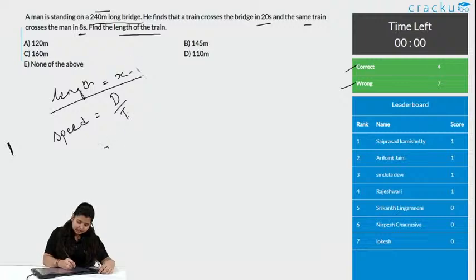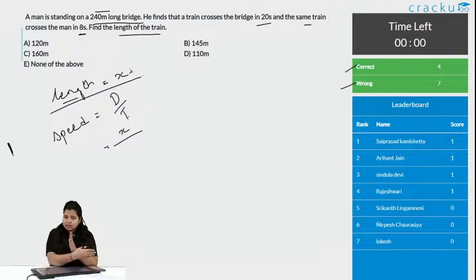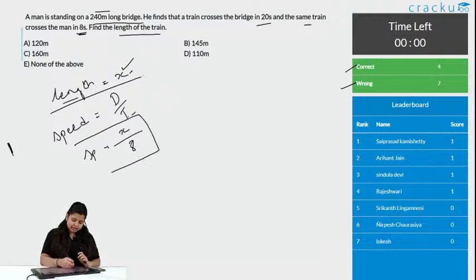Distance here is x, the length of the train, as the train is crossing the man, and the time given is 8 seconds. If the train is crossing the man and we have taken the distance to be x, can we get the speed of the train? Yes, it is this.